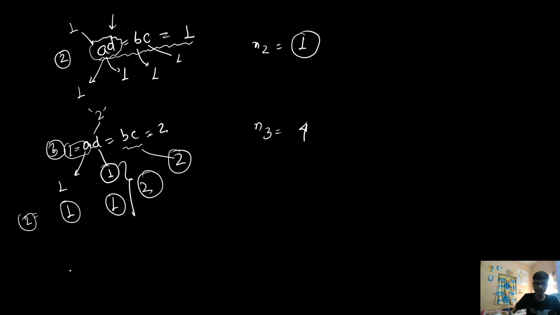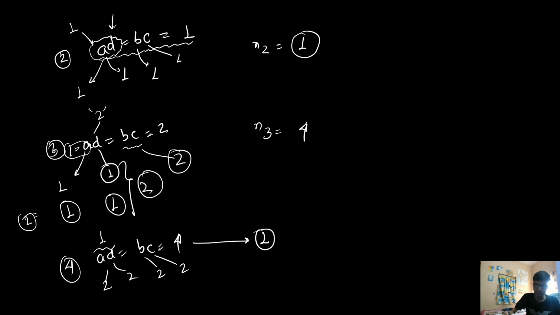Okay, now similarly if we solve the fourth result, that is AD is equal to BC is basically equal to 4. इसके कॉरस्पॉन्डिंग भी आपको एक ही केस मिलेगा, जब A का वैल्यू 2 हो जाए, D का वैल्यू भी 2 हो जाए, B का वैल्यू भी 2 हो जाए, C का वैल्यू 2 हो जाए. That means this corresponds to 1 case.